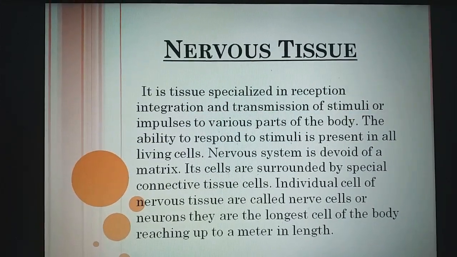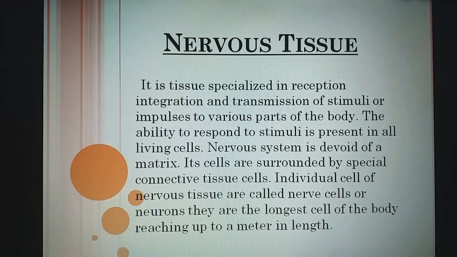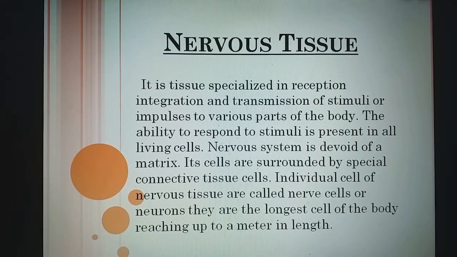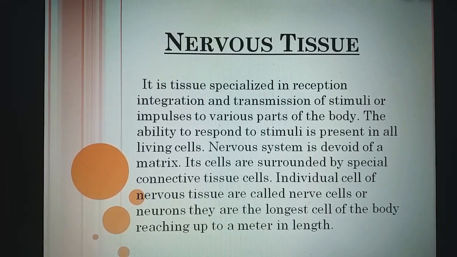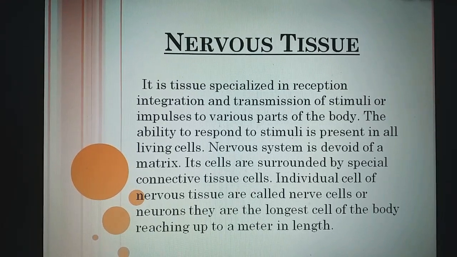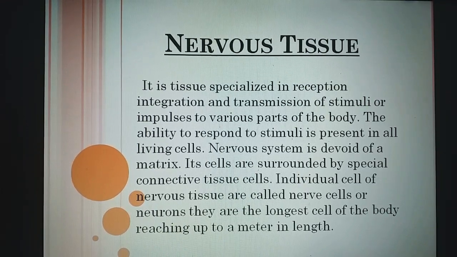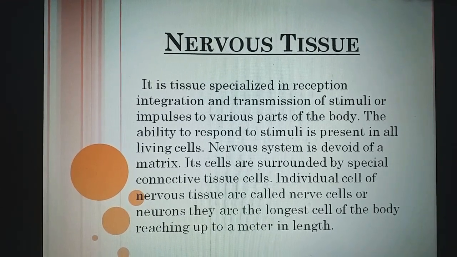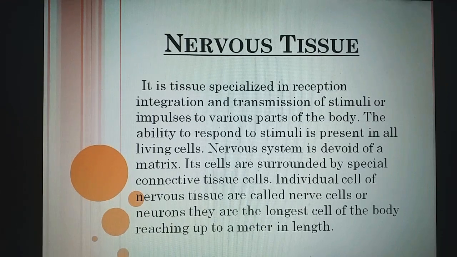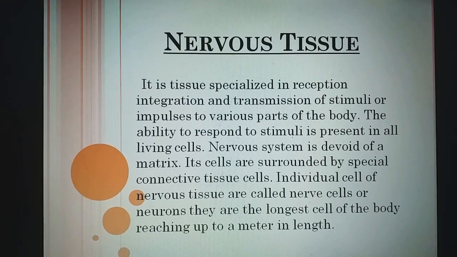So nervous tissue is a tissue which is specialized in reception, integration and transmission of stimuli or impulse to various parts of the body. The ability to respond to stimuli is present in all living cells. Nervous system is devoid of a matrix. Matrix already you have studied, that in connective tissue it is made up of either a liquid or jelly-like or hard matrix. Its cells are surrounded by special connective tissue cells. Individual cells of nervous tissue are called the nerve cell or neuron. They are the longest cell of the body, reaching up to a meter in length.